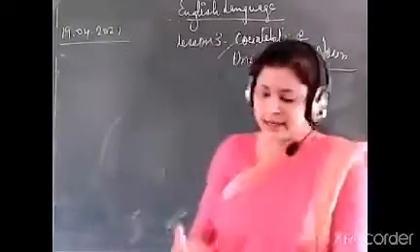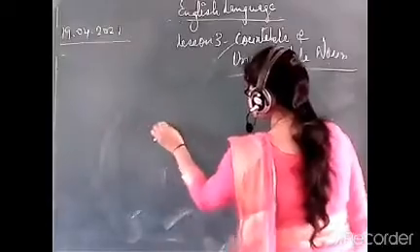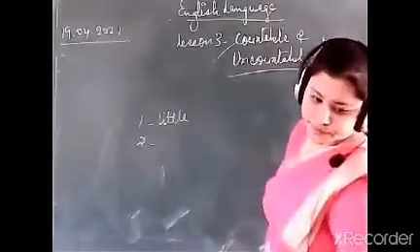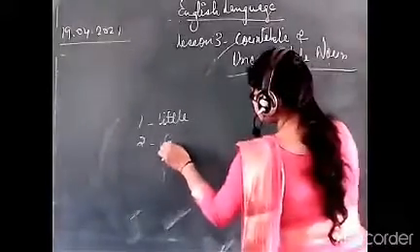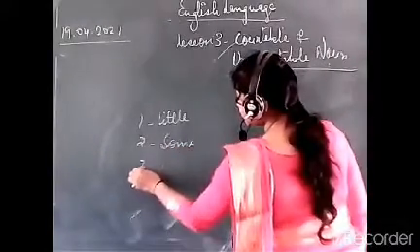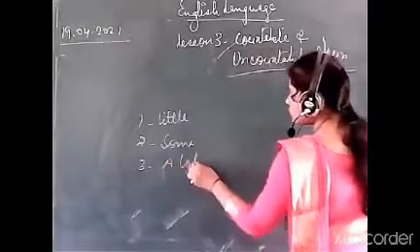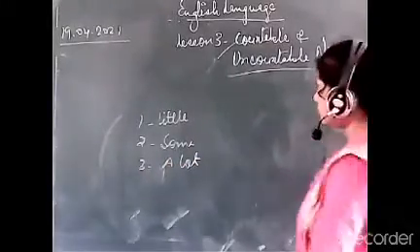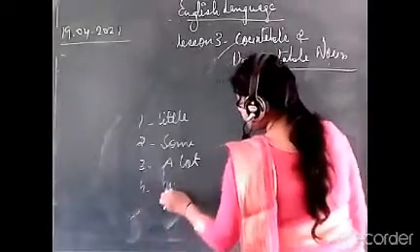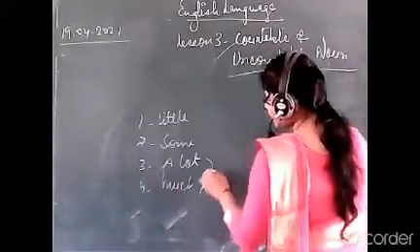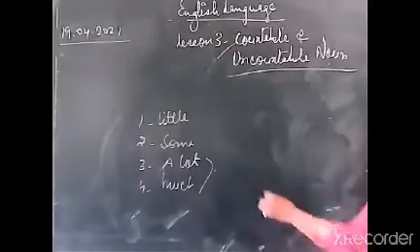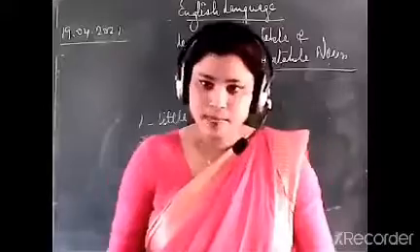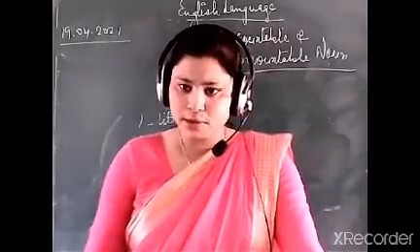So the first word is little, then some, third is a lot, then fourth is much. These two are, you can say, the same. We are talking about uncountable noun.